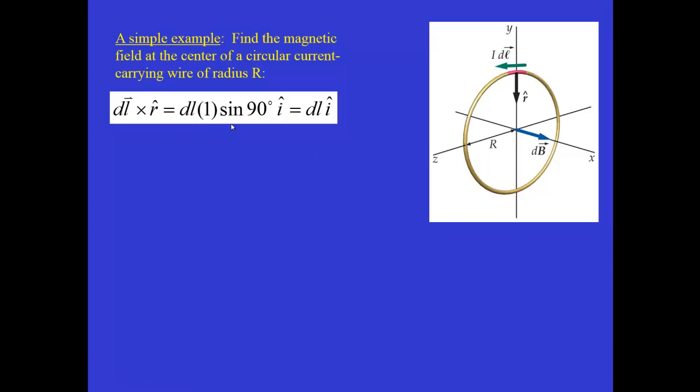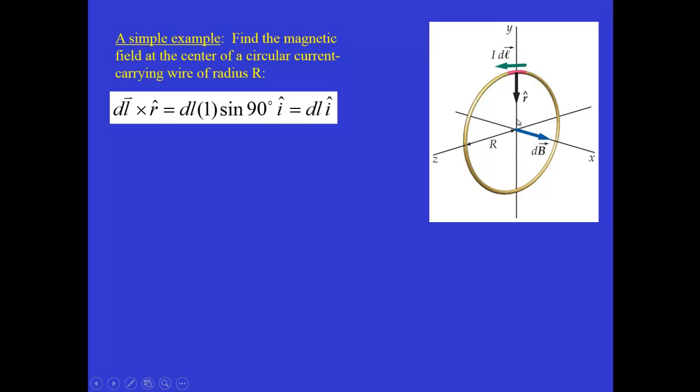So we're going to use the Biot-Savart law, but first we need to find the dl cross r hat term. If the current is flowing in this sketch in the counterclockwise direction, the dl vector at the very top of the ring points to the left, the r hat vector points downward toward the point where we're trying to find the field, and you can see with the right-hand rule that dl cross r hat will be in the positive x direction.